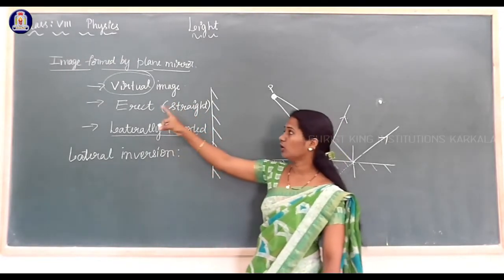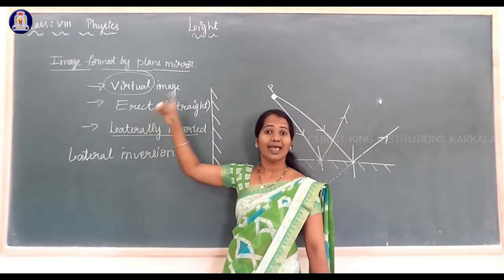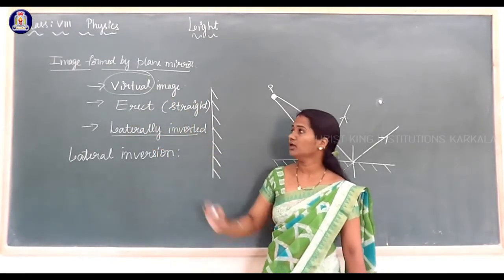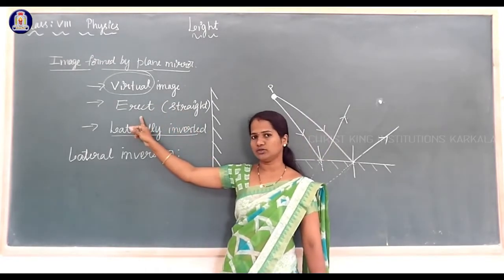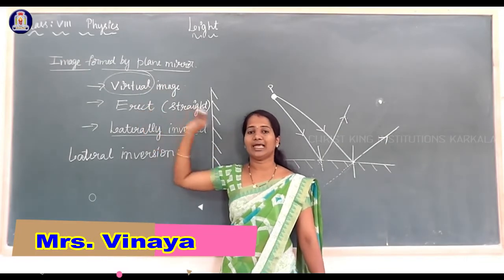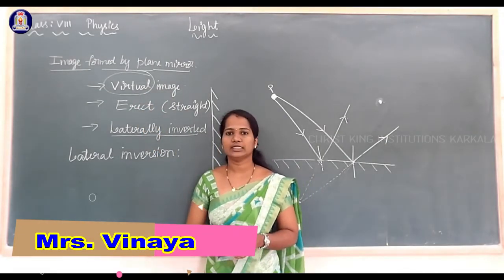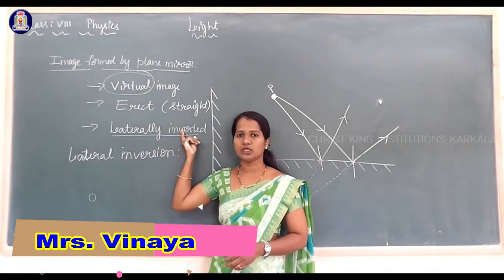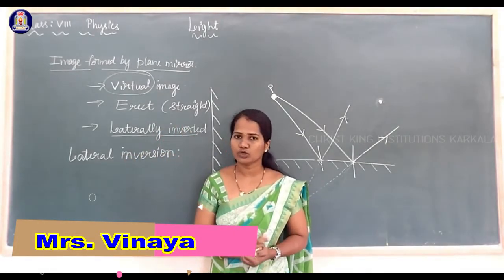Virtual image is always an erect image. Erect means straight, but we don't use the word straight. We call it an erect image. Virtual images are erect images. And the image formed in a plane mirror is a laterally inverted image. So what is lateral inversion?